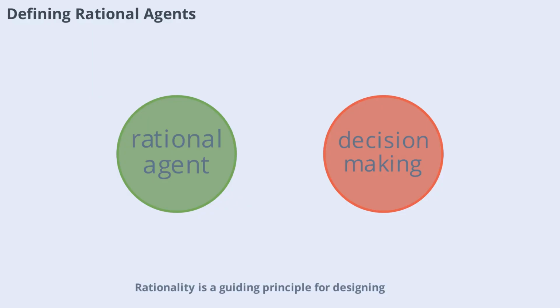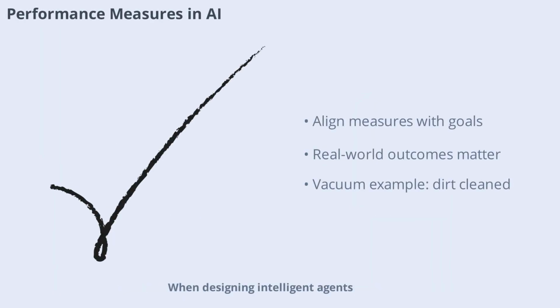Rationality is a guiding principle for designing intelligent agents that can succeed in complex tasks. When designing intelligent agents, it's important to focus on performance measures that truly reflect the desired outcomes in the environment. For example, in the vacuum cleaner scenario, the performance measure could be the amount of dirt cleaned in an 8-hour shift. By aligning performance measures with real-world goals, we ensure that agents are evaluated based on meaningful criteria, rather than arbitrary behaviors. This approach leads to more effective and reliable AI systems.